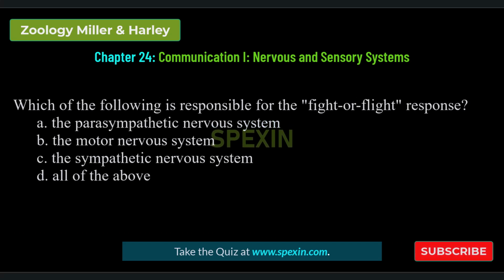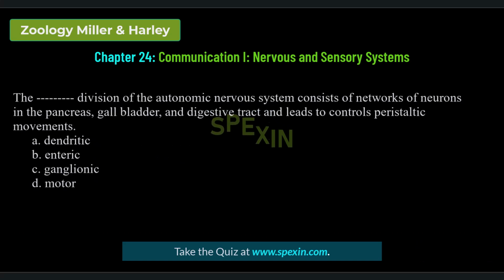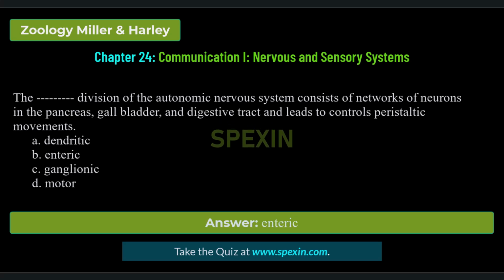Which of the following is responsible for the fight or flight response? The parasympathetic nervous system, the motor nervous system, the sympathetic nervous system, all of the above. Correct answer: the sympathetic nervous system. The dash division of the autonomic nervous system consists of networks of neurons in the pancreas, gallbladder, and digestive tract and controls peristaltic movements. Dendritic, enteric, ganglionic, motor. Correct answer: enteric.